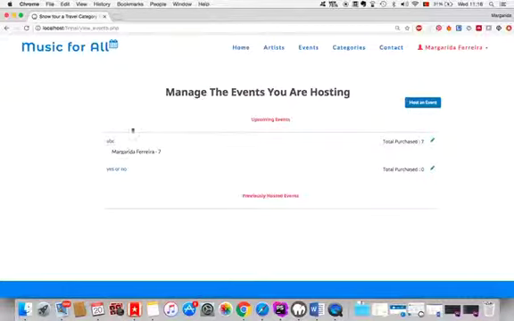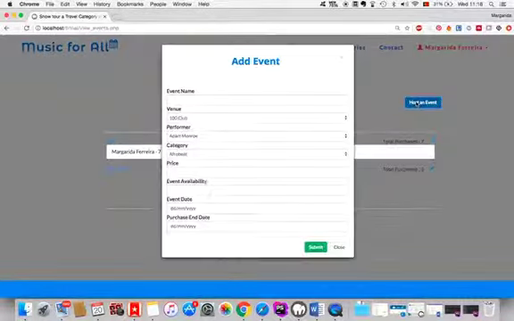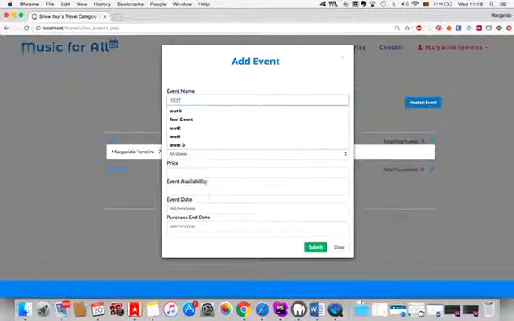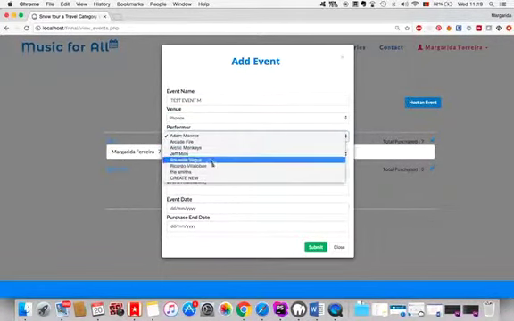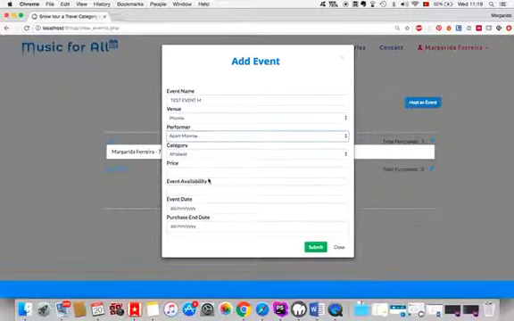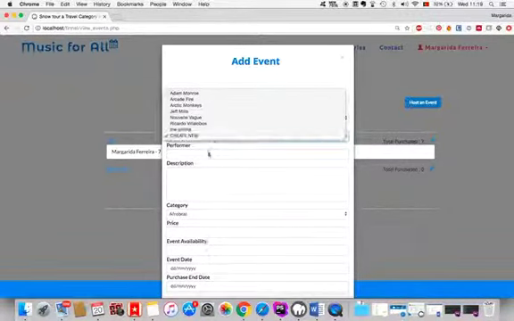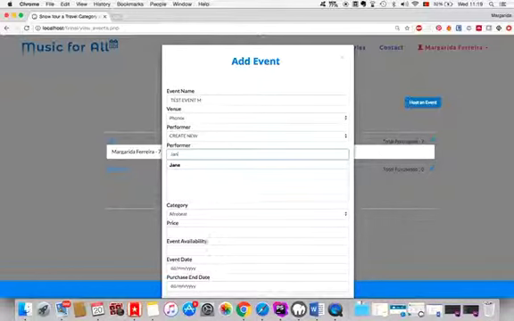I can click on host an event and give it a name. I can choose the venue. The website gives you the venues, and you can only choose from them. You can choose one of the performers we have in the system, and then the description is automatic. But if you want to create a new performer, you will be asked to write a description for the performer.